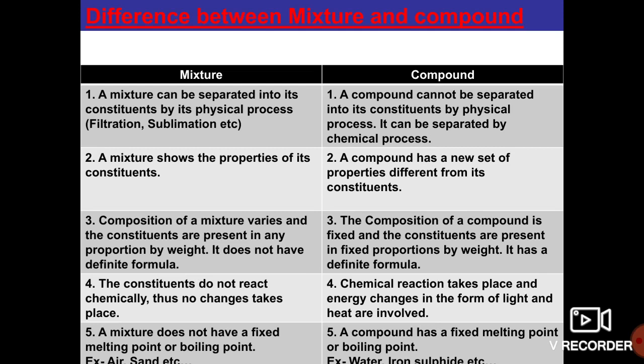If you take a compound, it has a fixed melting point or boiling point. Example, water. Water boils at 100 degrees Celsius. When the water temperature becomes 100 degrees Celsius, the water starts boiling. Like that, a compound has a definite fixed melting point or boiling point.